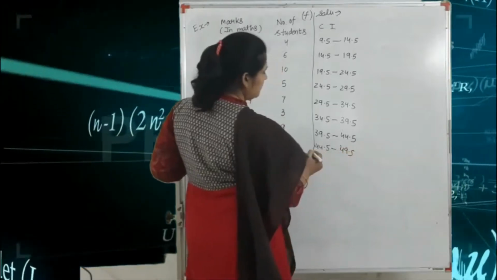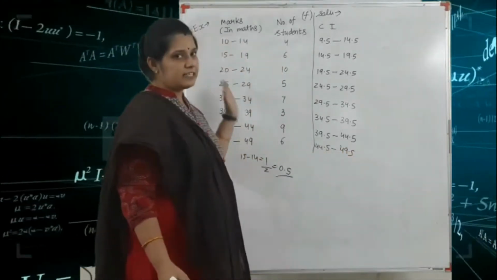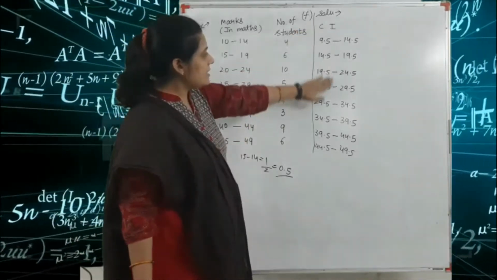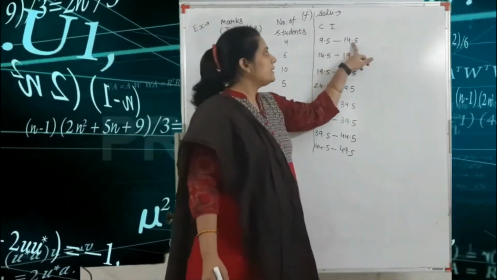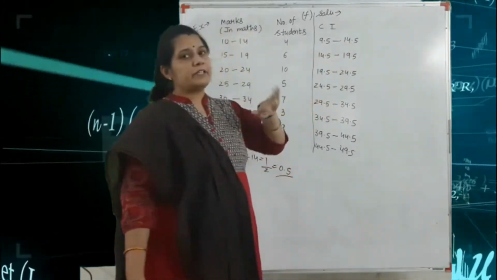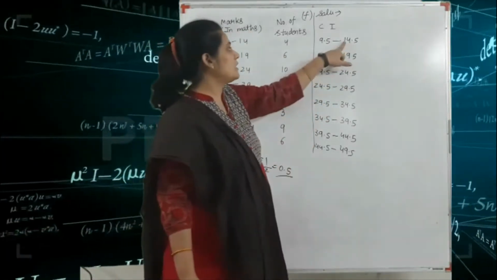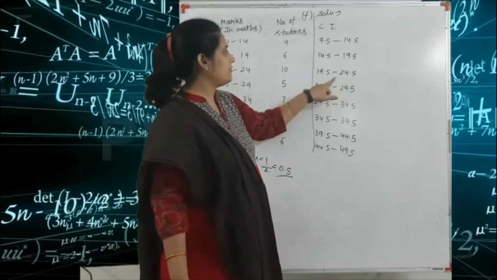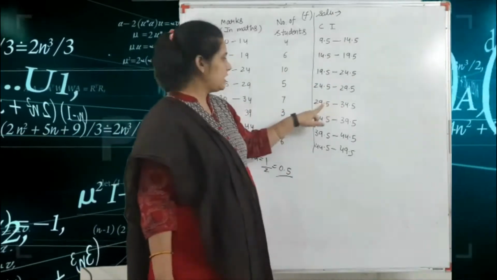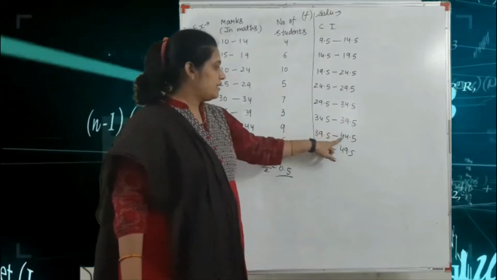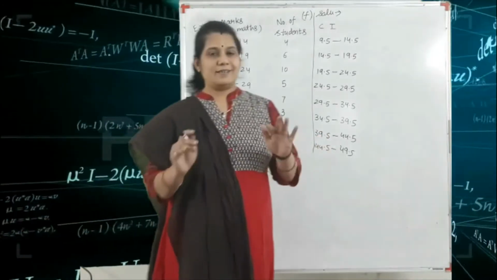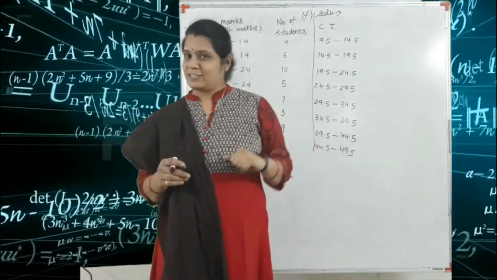So see here, this class interval is in the inclusive form, but this class interval is in the exclusive form. That means the upper limit is equal to the lower limit of the next class interval. So 14.5, 19.5, 24.5, 29.5, 34.5, 39.5 and 44.5. That is our question converted into the exclusive form.